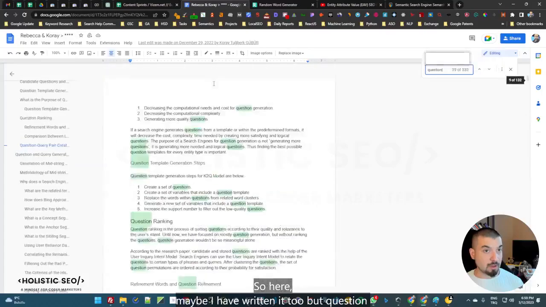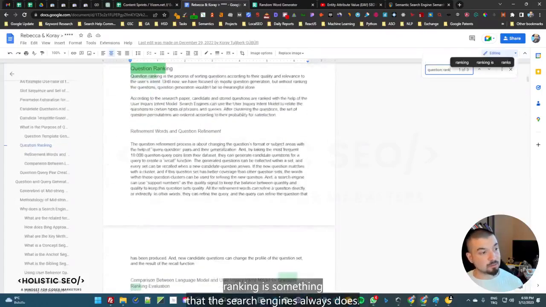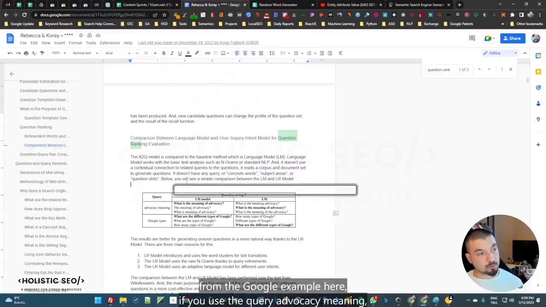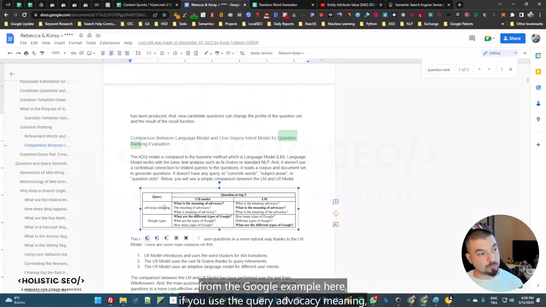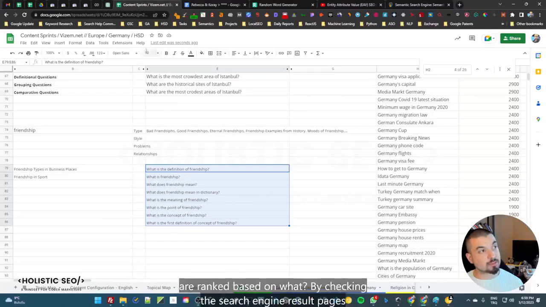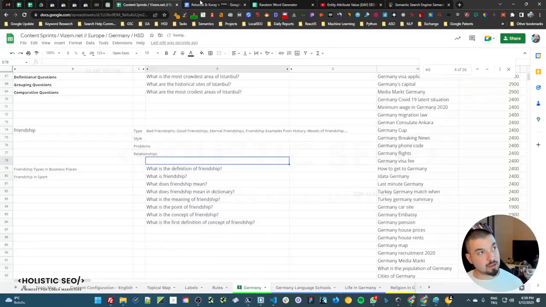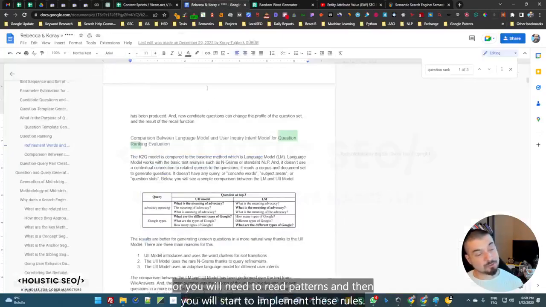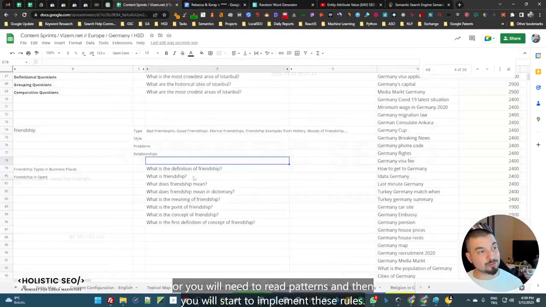Here, maybe I have written it too, but question ranking is something that search engines always do. For instance, from Google's example here, if we use the query advocacy meaning, then we generate questions. According to Google's latest model in this research paper, the specific advocacy meaning ranks this specific question first: what is the meaning of advocacy, rather than, let's say, what is the meaning advocacy? So in this case, you will need to get what kinds of questions are ranked based on what, by checking the search engine result pages. Or you will need to read this type of research papers, or read patents, and then you will start to implement these rules.